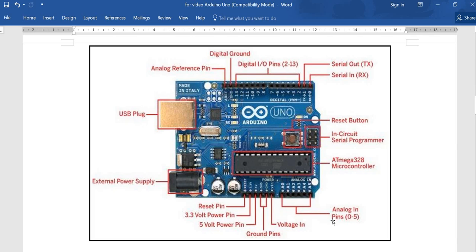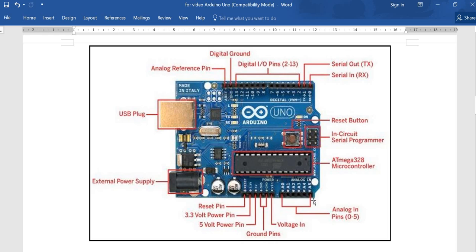Arduino has analog input pins, 6 pins, A0 to A5. Any analog voltage between 0 to 5 can be connected here. Internally, a 10-bit ADC converts the analog voltage into a digital number between 0 to 1023, that is 2 raised to 10. This reference is normally 0 to 5, but we can change it by connecting another reference up to 5 volts at this analog reference pin. If we don't want analog inputs, then the same pins can be used for digital I/O also.